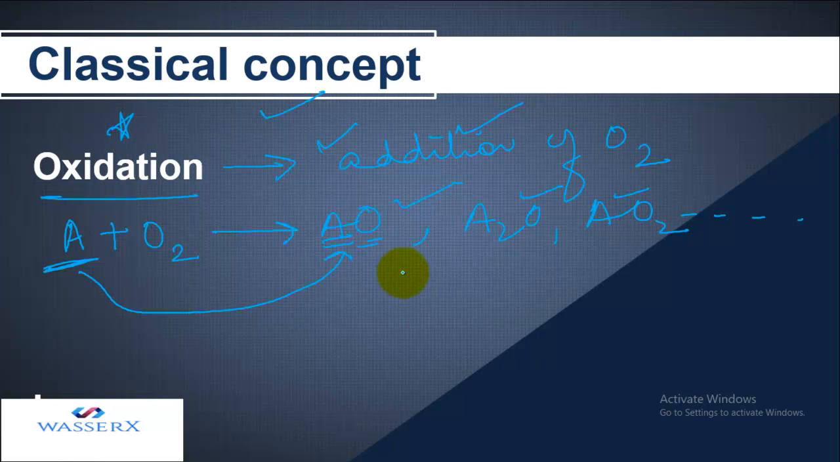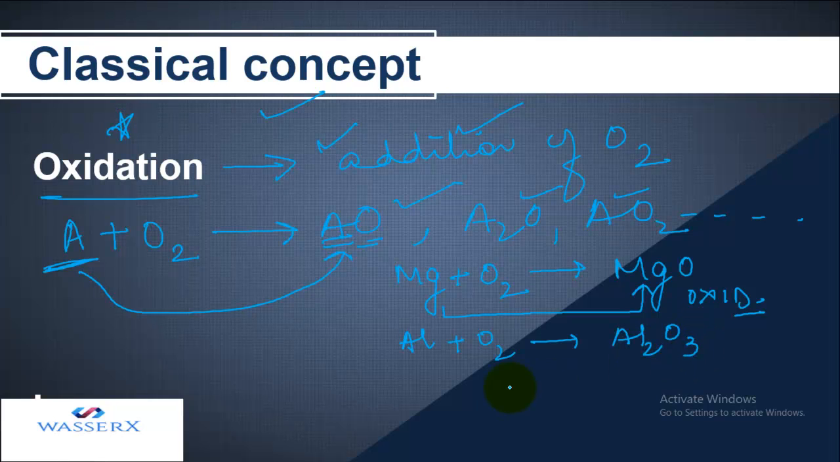Let's take a proper example. If I have Mg and I react it with oxygen, I see that MgO is formed. That means oxygen is added to magnesium, so this refers to oxidation. Similarly, if I have aluminium and I add oxygen to it, I get Al2O3. Again, oxygen is added to aluminium, so this is oxidation. Likewise, you can formulate different examples on the basis of addition of oxygen as oxidation.